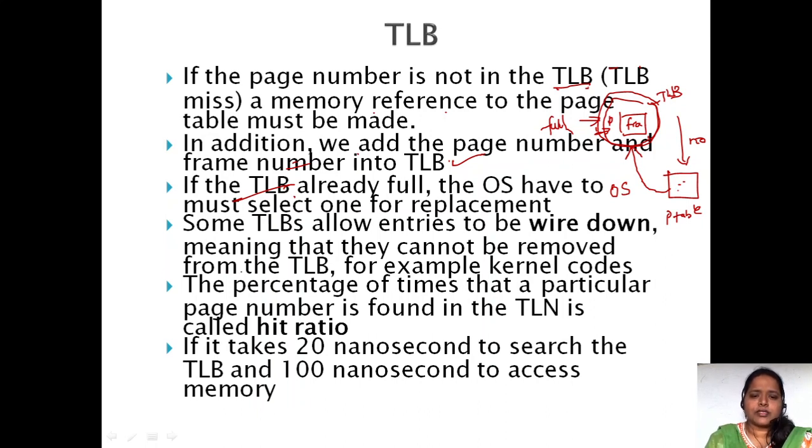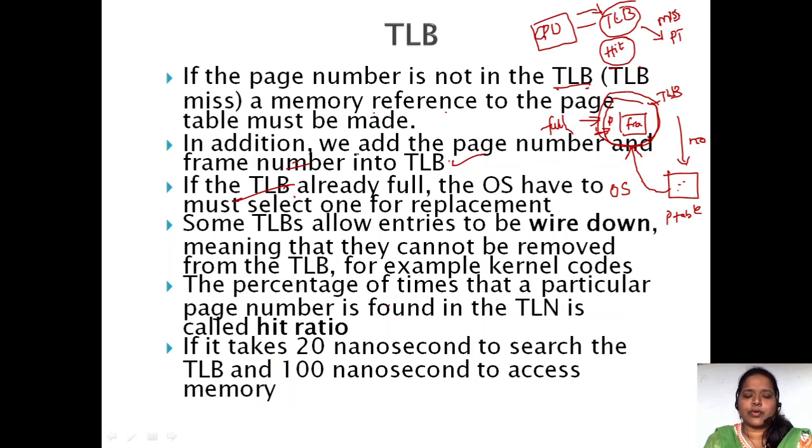The percentage of times a particular page number is found in the TLB is known as the hit ratio. Hit ratio is like cache hit and cache miss, you know. Suppose the CPU wants an instruction; first it will check in the TLB. If that instruction is present in the TLB, that is counted in the hit ratio. If the instruction is not there, then we check in the page table. This we call a miss. So the hit ratio should be high. If the hit ratio is high, then the efficiency is going to be more.